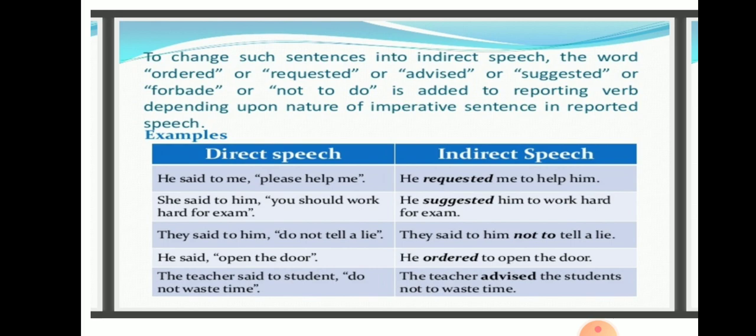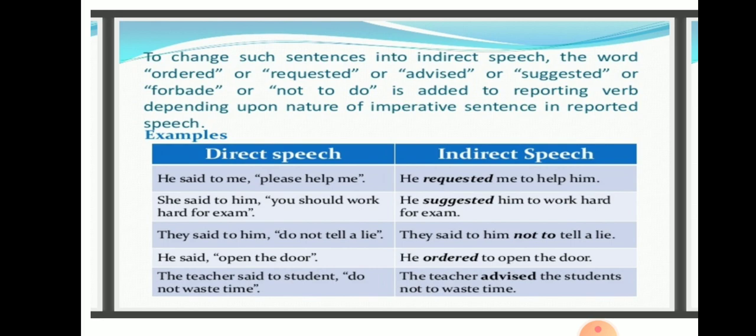To change such sentences into indirect speech, the words ordered, requested, advised, suggested, forbade, or not to do are added to the reporting verb depending upon the nature of the imperative sentence in reported speech. So said to or said is changed to ordered, requested, advised, suggested, forbade, and not to do. Negative sentences are changed to not to. So let us see some examples in the following tabulation.